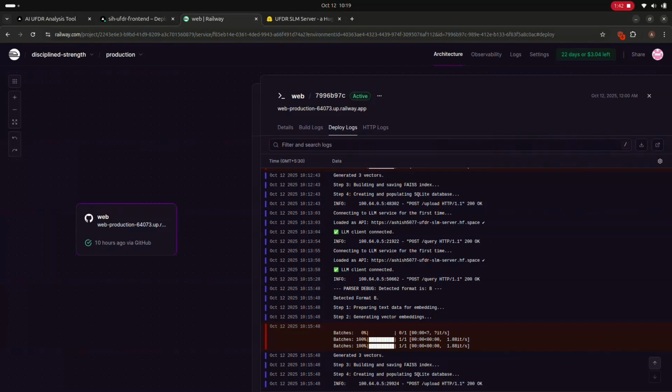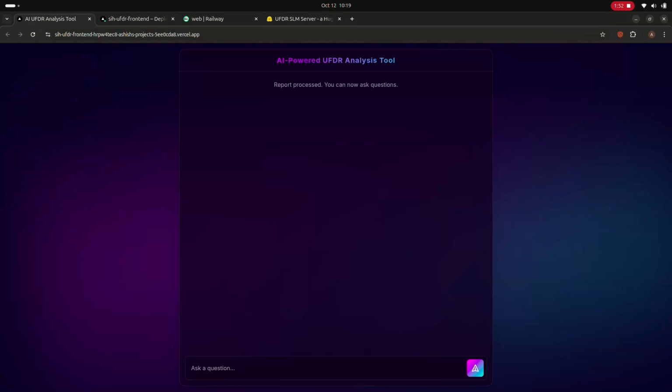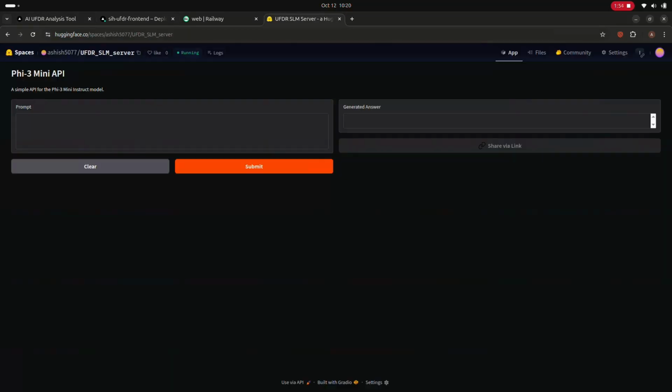First, it creates a searchable database for the AI with the help of FAISS and SQLite. Then that searchable database and the question are sent to the UFDR SLM server, which contains Microsoft Phi-3. That SLM, the small language model or the AI, sees the database, sees the question, analyzes the report file, and then sends the answer to the front end part.